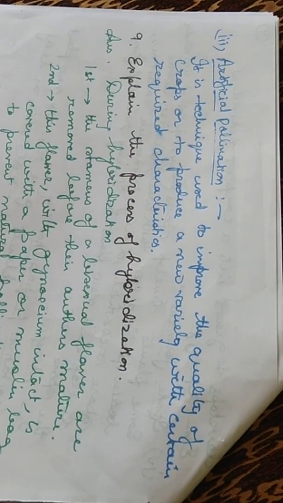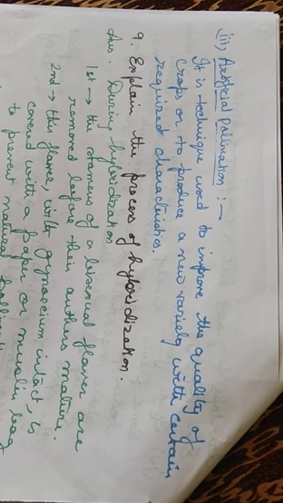Next we come to artificial pollination. It is a technique used to improve the quality of crops or to produce a new variety with certain required characteristics. This pollination is done artificially by humans. Now the next question is: explain the process of hybridization.